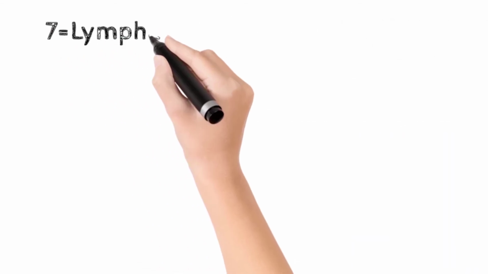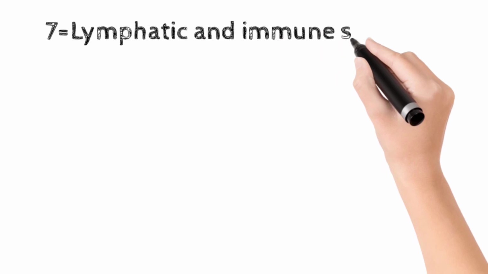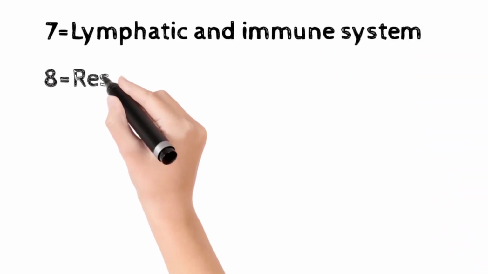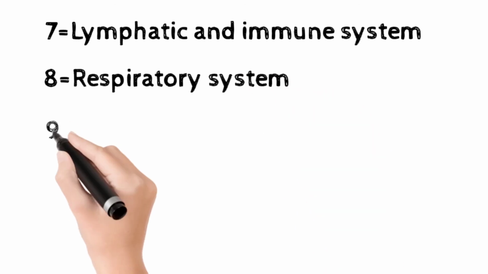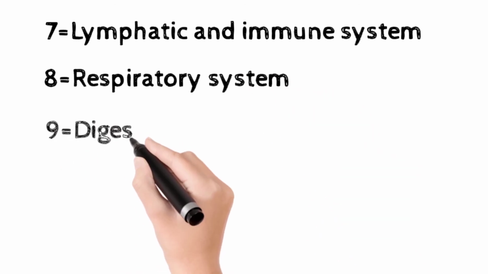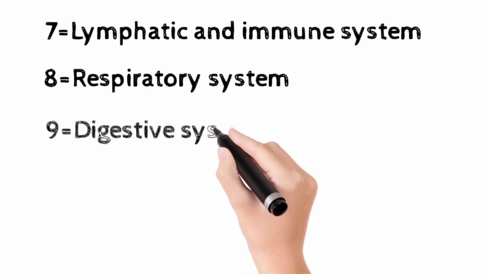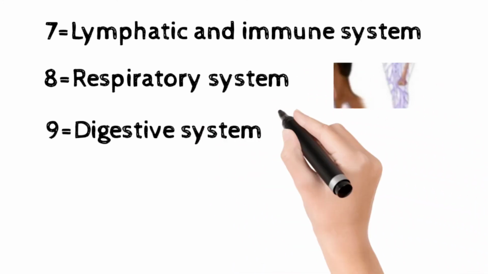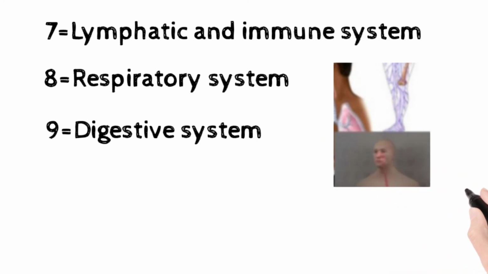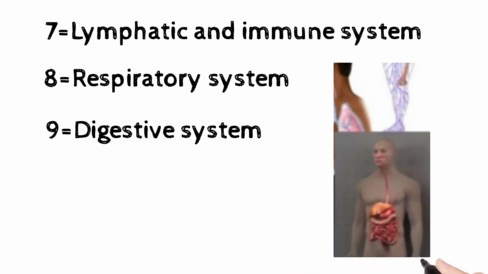Now next is the lymphatic and immune system, and next is respiratory system, and next is digestive system. Like this is the diagram from above to below: lymphatic system, then respiratory system, then digestive system.